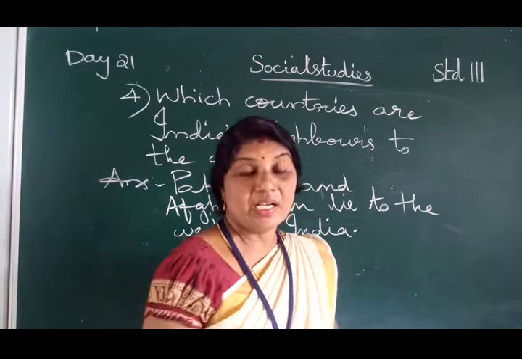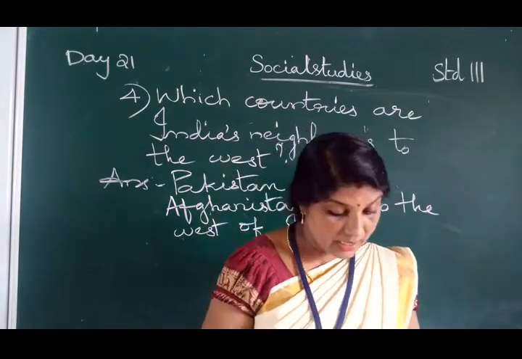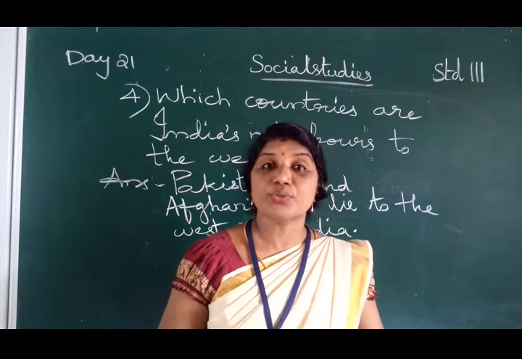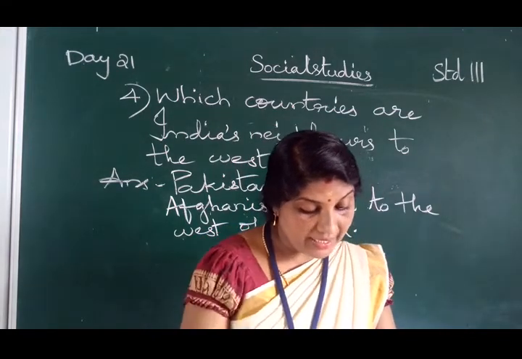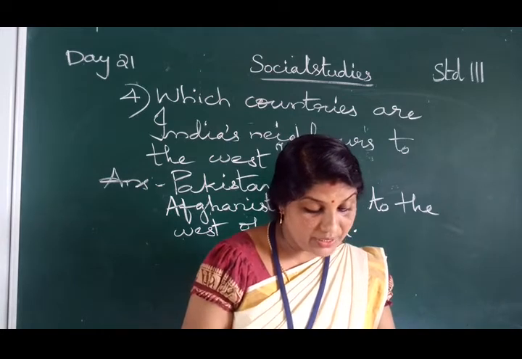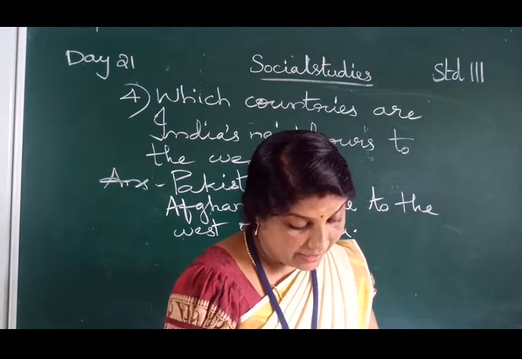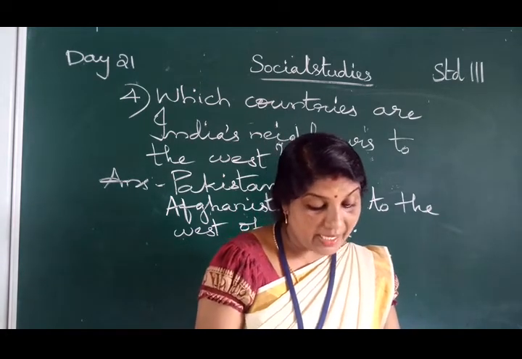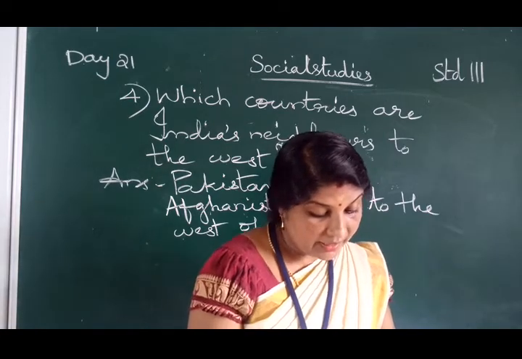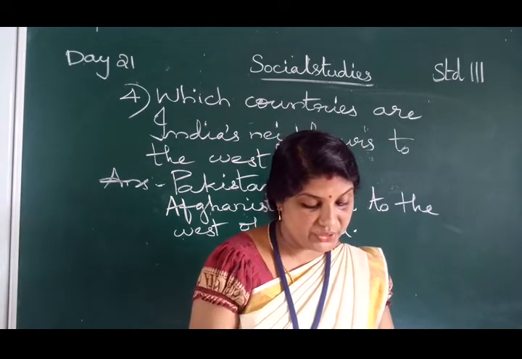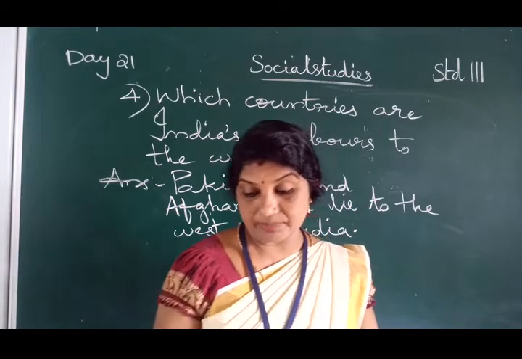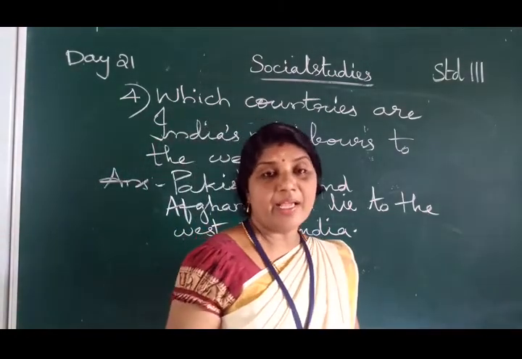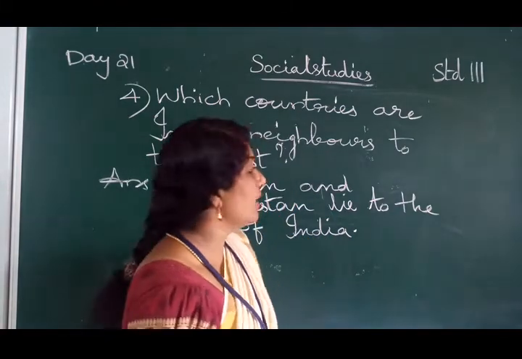Four questions and answers. Once again, children, the first one is, what is a bay? A bay is a stretch of water surrounded by land on three sides. Second one, which islands lie in the Bay of Bengal? The answer is the Andaman and Nicobar Islands lie in the Bay of Bengal. Third one, where does Sri Lanka lie? Sri Lanka lies to the south of India. Then which countries are India's neighbors to the west? Pakistan and Afghanistan. Children, write neatly in your notebook. Okay, write neatly and write each one five times in your rough notebook.